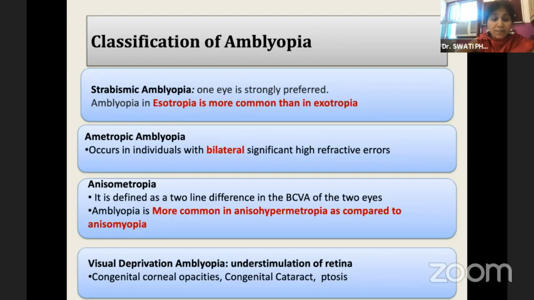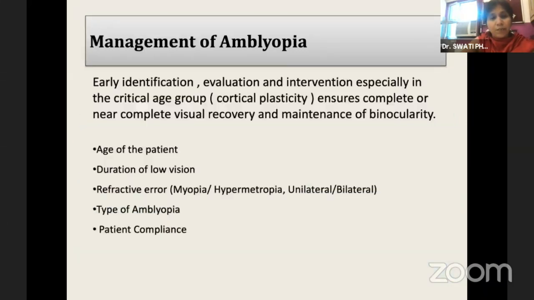The most difficult amblyopia to treat is a visual deprivation amblyopia that is seen with congenital corneal opacities, cataracts, or any other media opacity. So in the management of amblyopia, the key is to identify it early, evaluate the cause of the amblyopia, and treat it at the proper time, the time duration of cortical plasticity.